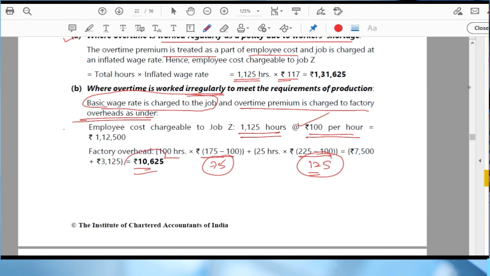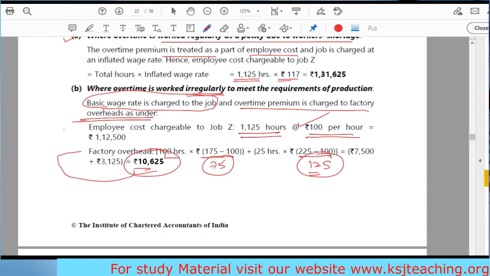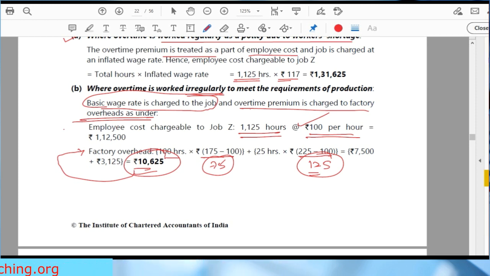So this is the amount that we are not directly charging to a particular job. We will charge it to the factory overheads, and then we will recover it from the customer. How we are recovering it, we'll study in the chapter of overheads. Nothing to worry about it. Okay. Third part.